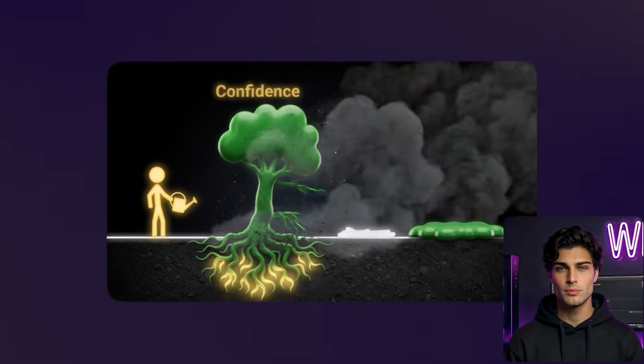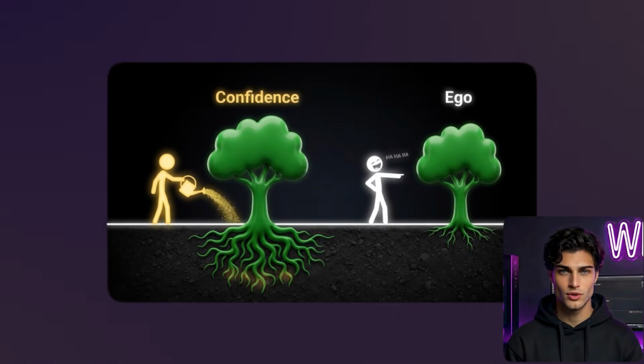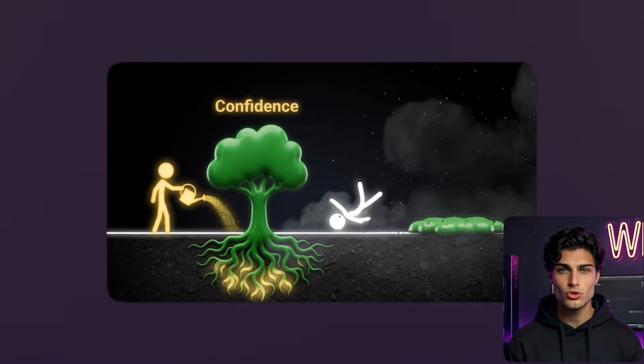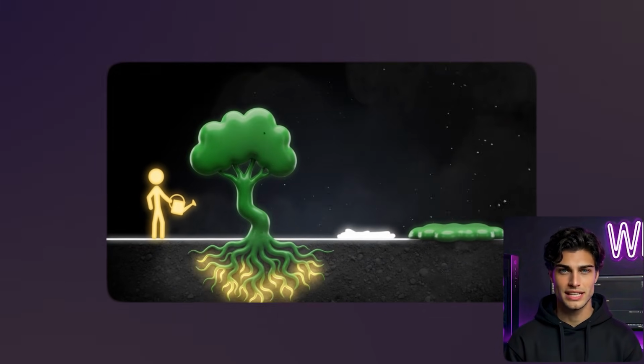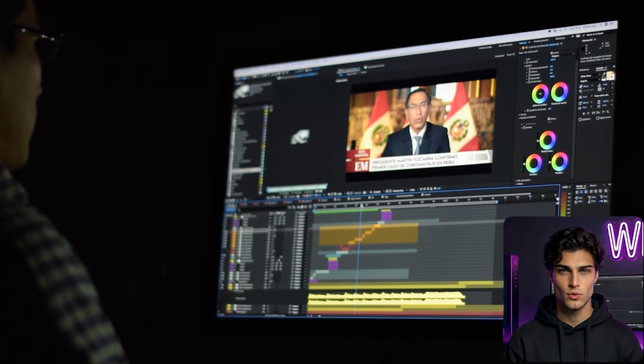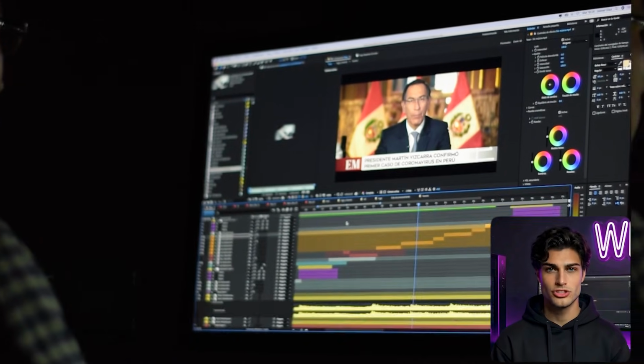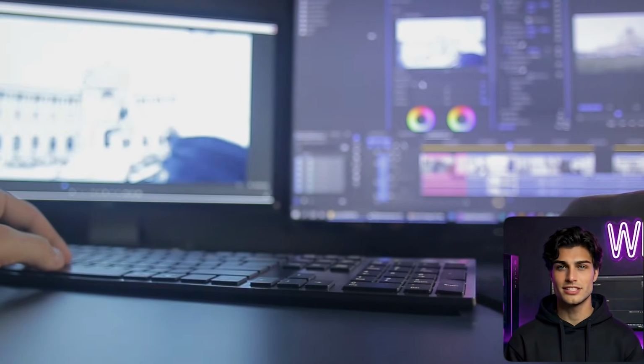The water is actually pouring. It arcs out of the watering can and hits the ground. The roots are pulsing. The ego tree is withering away. This is 95% of the work done for you. To animate this by hand would take a professional animator hours. We just did it in 45 seconds. This is leverage. Now we have our raw materials.